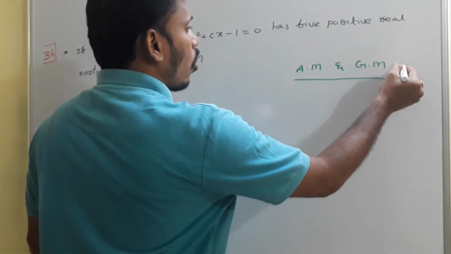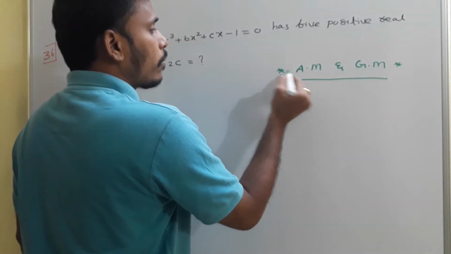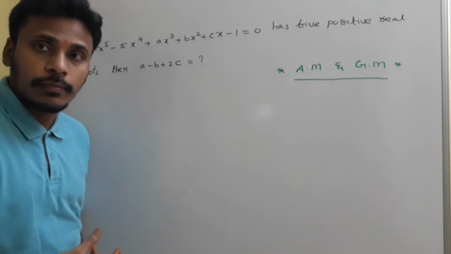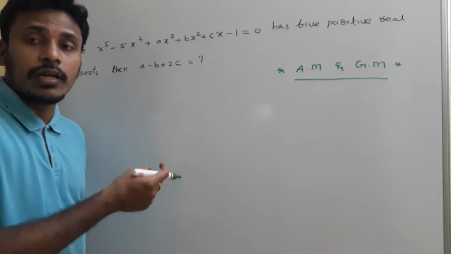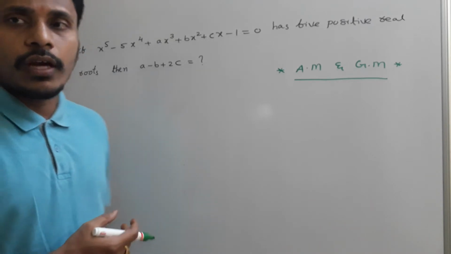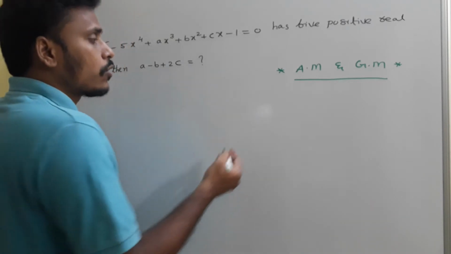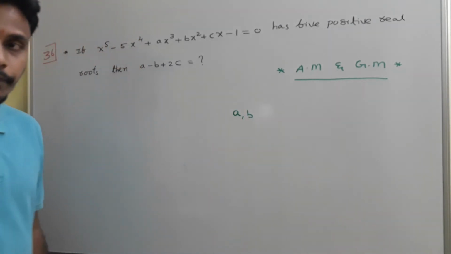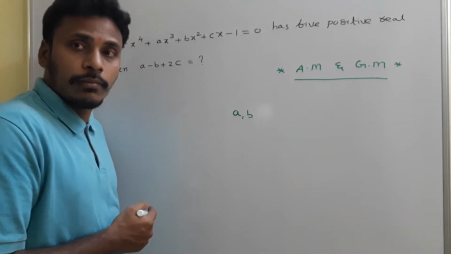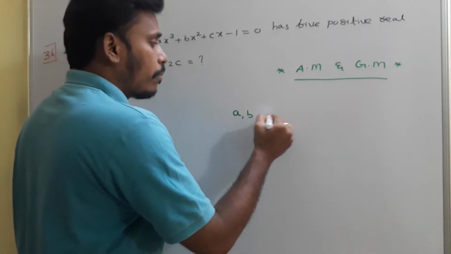I think you all know arithmetic mean and geometric mean of numbers, and based on the relation between arithmetic mean and geometric mean, we are going to solve a few problems. So suppose you have any two positive numbers a, b.